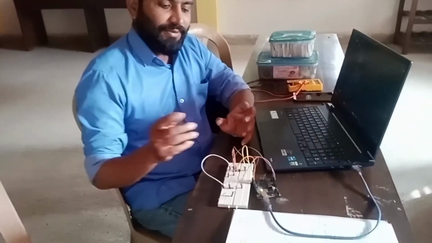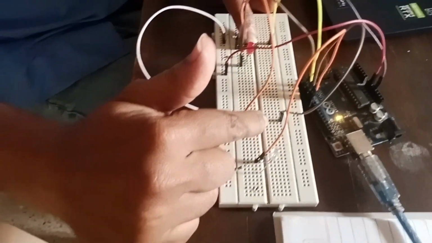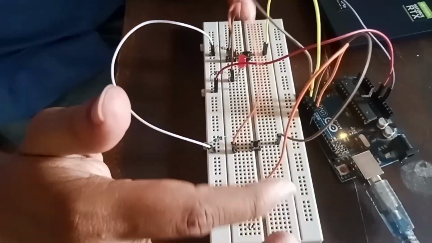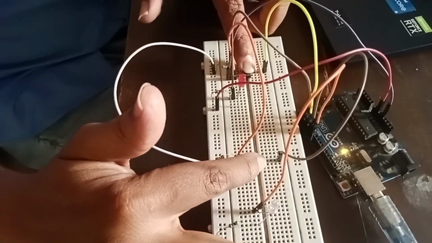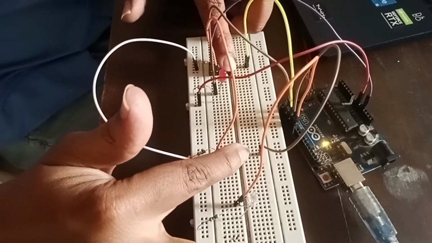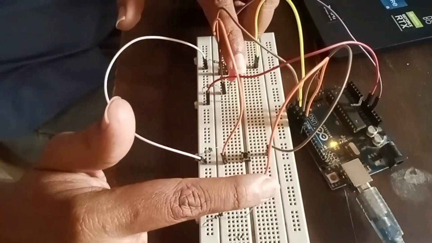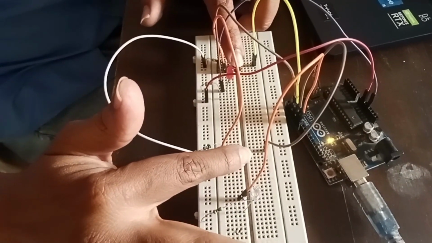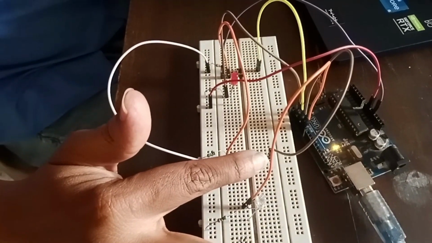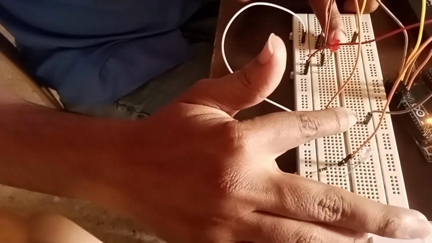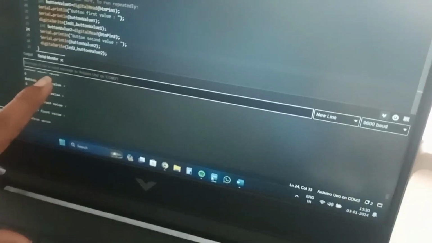Today we have performed the Arduino program with the help of two LEDs and two buttons. Previously we did it with one LED and one push button, but here we are taking two LEDs and two push buttons. The moment I press this push button, the LED will turn on, and the binary output here will be 1. If you see here, it's very fast over here. We need to keep a delay.